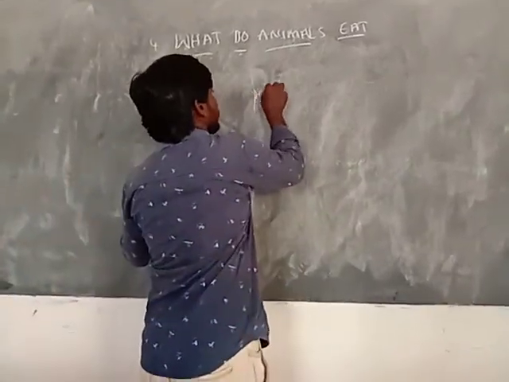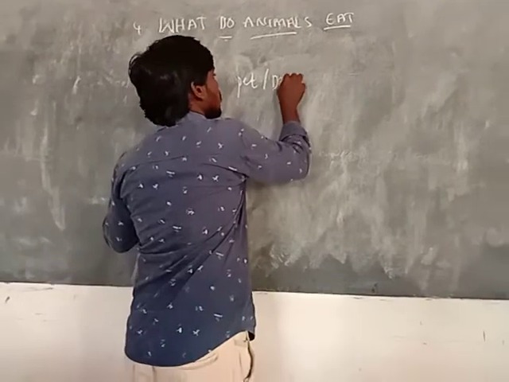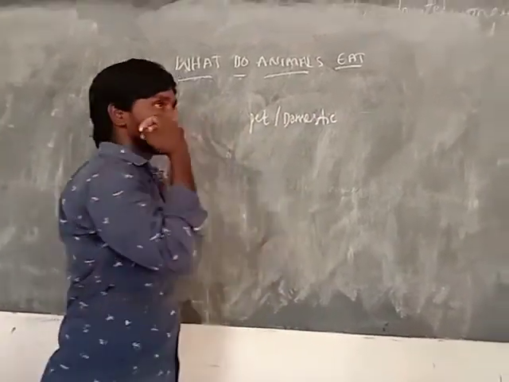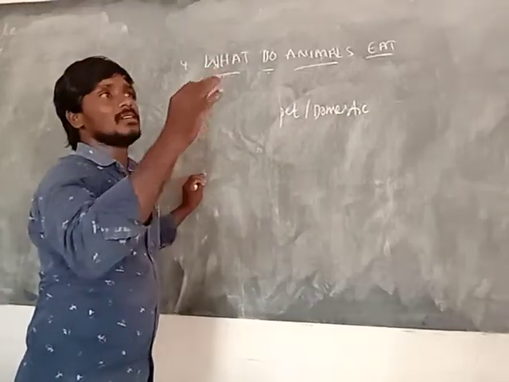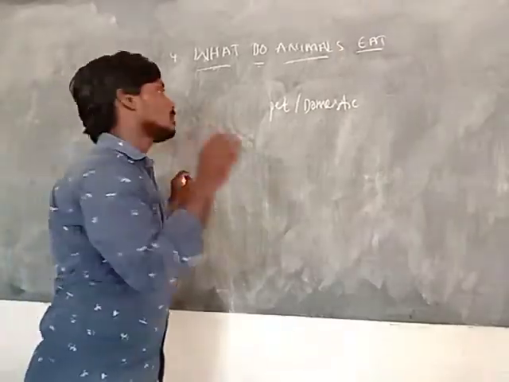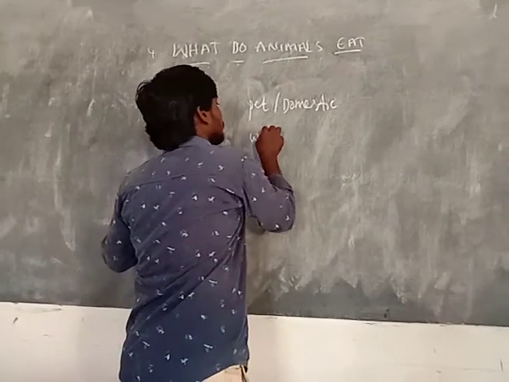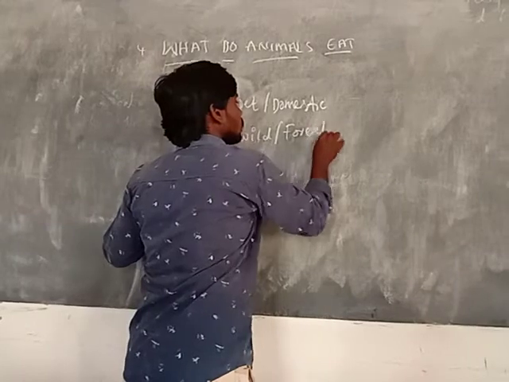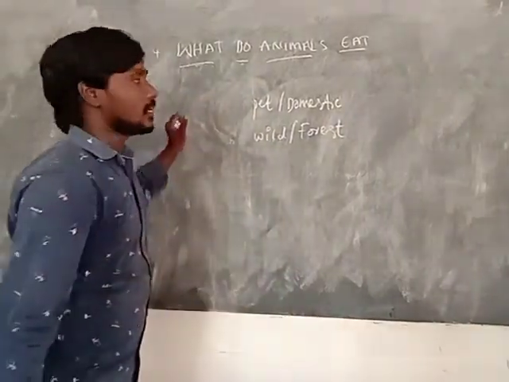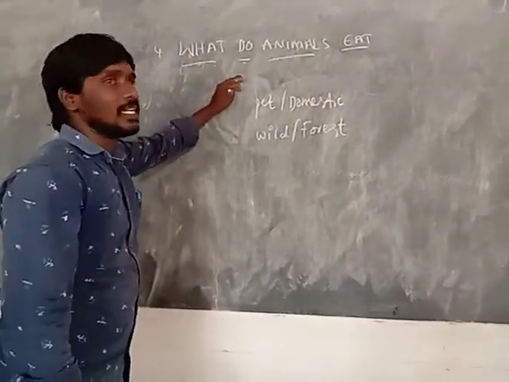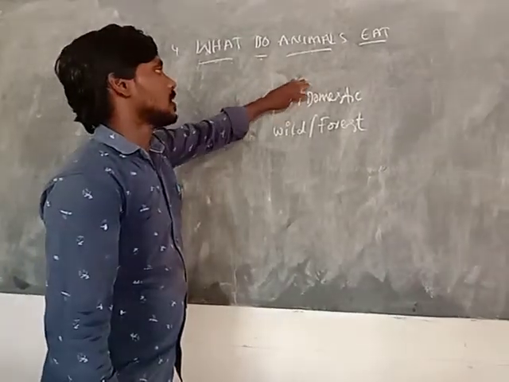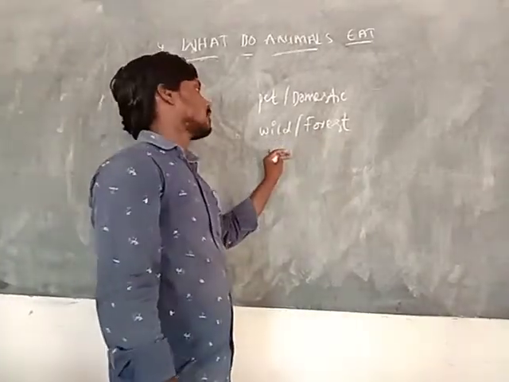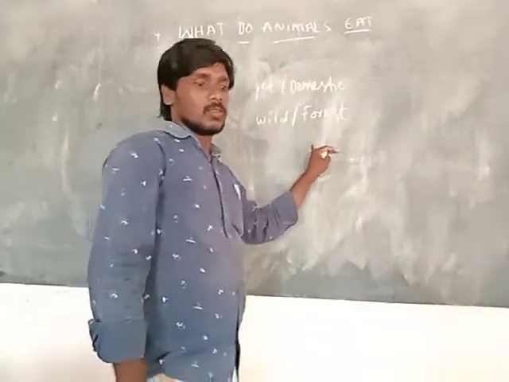Pet animals are domestic animals. And some animals live only in the wild and the forest. Those animals are called wild animals or forest animals. So these are mainly two types: pet animals are domestic animals, and wild animals are forest animals.